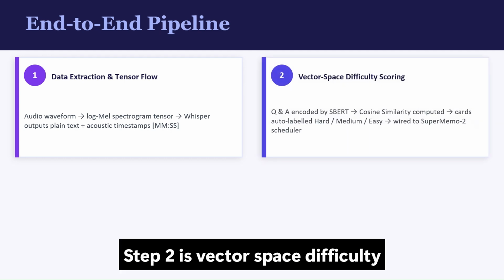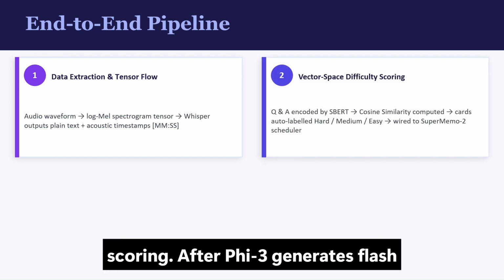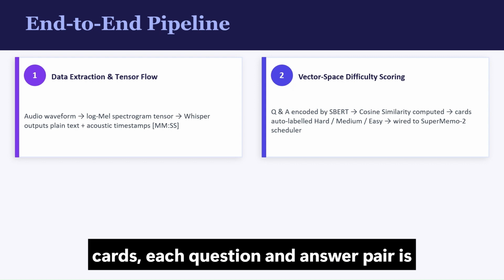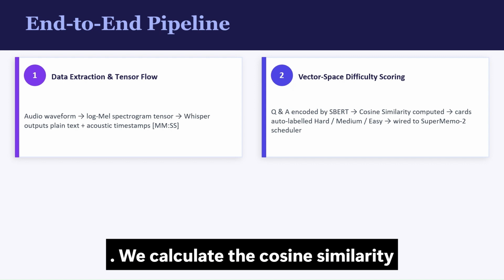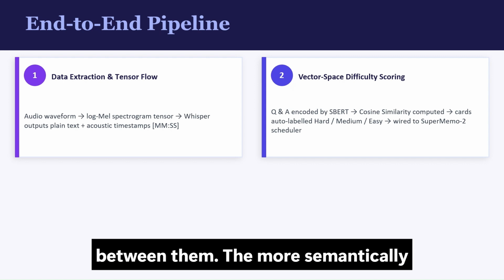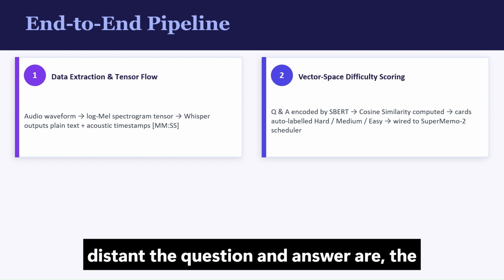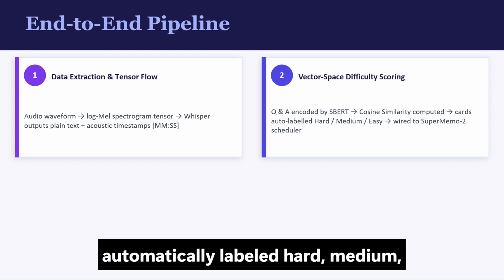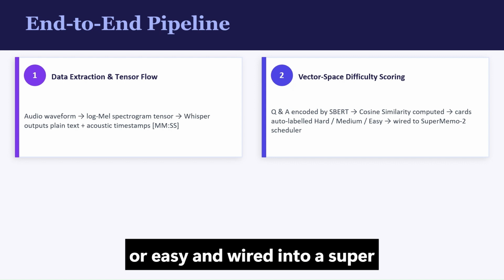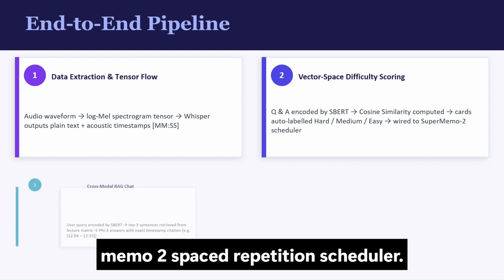Step 2 is vector space difficulty scoring. After Phi3 generates flashcards, each question and answer pair is individually encoded into vectors by SBERT. We calculate the cosine similarity between them. The more semantically distant the question and answer are, the harder the card is. All cards are automatically labeled hard, medium, or easy and wired into a SuperMemo2 spaced repetition scheduler.